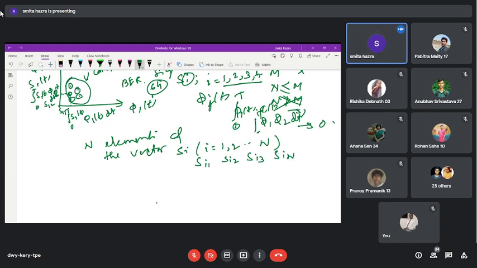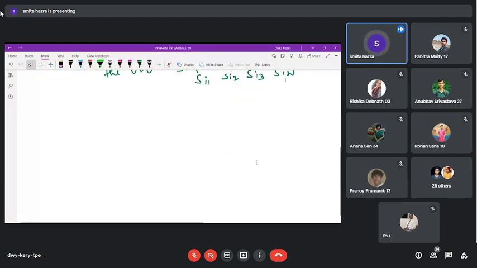Okay. So if we feed them at the input of some product blocks and take the sum, then the thing can be used like this. These are the components Si1, Si2, up to Sin.